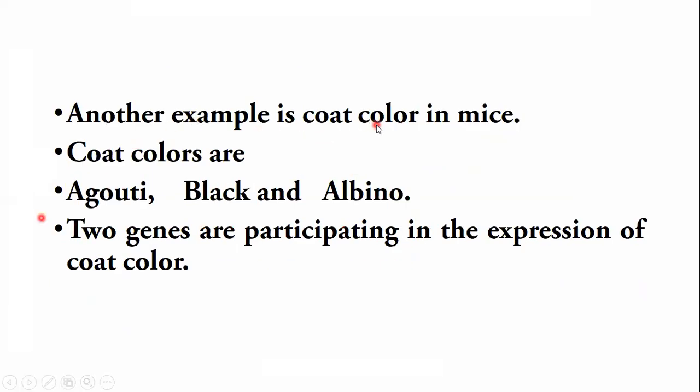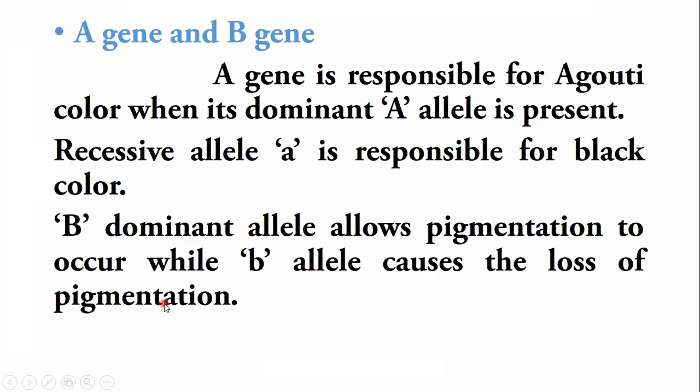Another example is coat color in mice. In mice, coat colors are agouti, black, and albino. Two genes are participating in the expression of coat color, and these genes are named the A gene and the B gene.